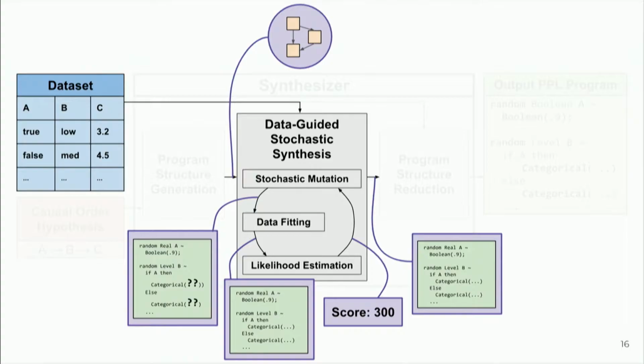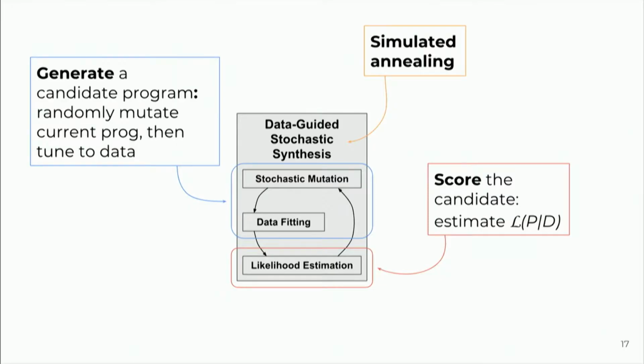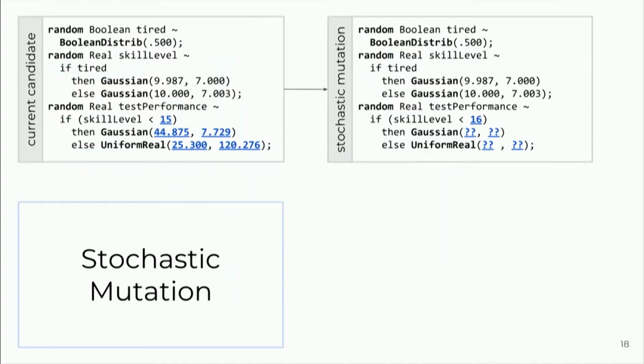We're getting that topology as our input, and we're using that to make our very first sketch of the output program that we want. Basically, inside we're running simulated annealing, and so at each stage we are generating a neighbor candidate program, and then we evaluate that. To generate that candidate program, we randomly mutate the current program, tune it to the data, and then once we do that, we score it, and we do this repeatedly.